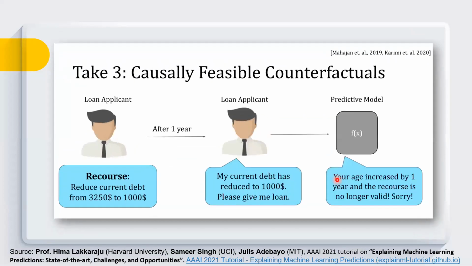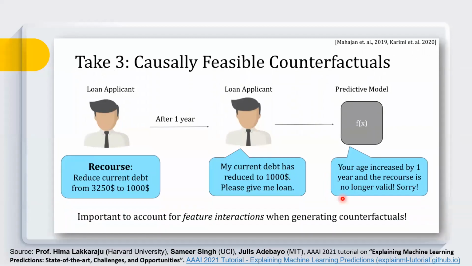But this leads us to another situation, because here we have ignored the interactions among the attributes. This is a very tricky situation. That person actually achieved the desirable act upon the desirable counterfactual, but still he's not able to get the loan because age is increased by 1 year, and we have ignored that during generating counterfactuals.